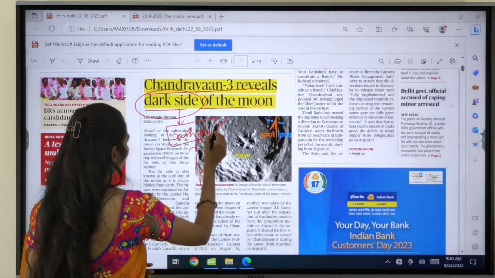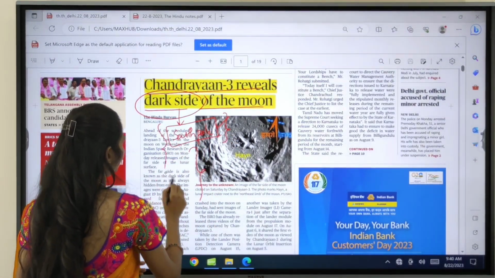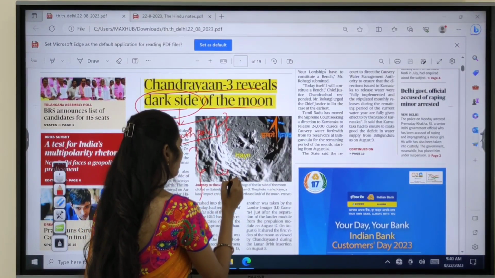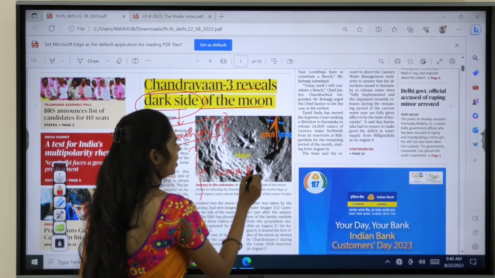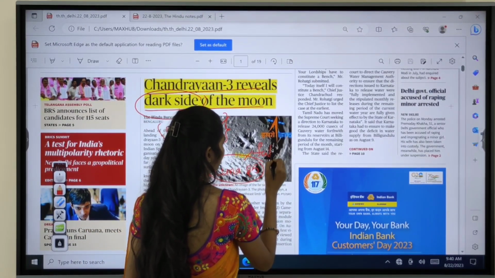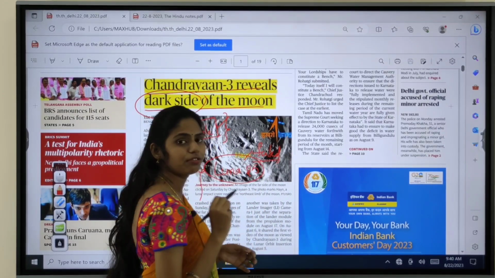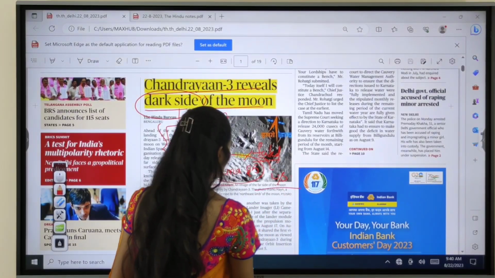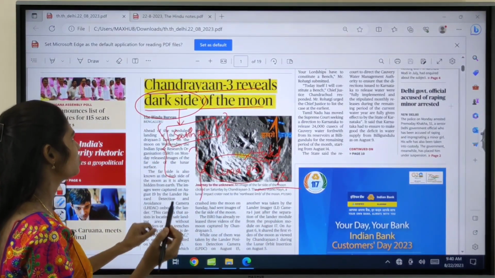Okay, so because of this we are exploring this south pole, and here you have to see even the Luna 25 mission. This Luna 25 mission is a failed mission because of a crash that happened on the lunar surface. So now let us try to understand this topic in detail.